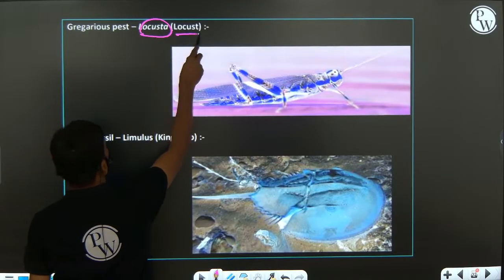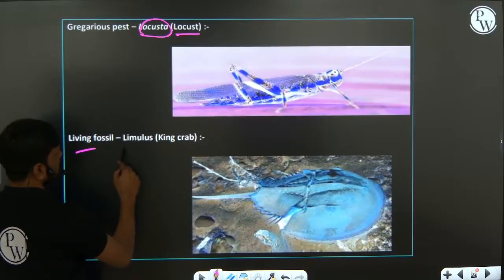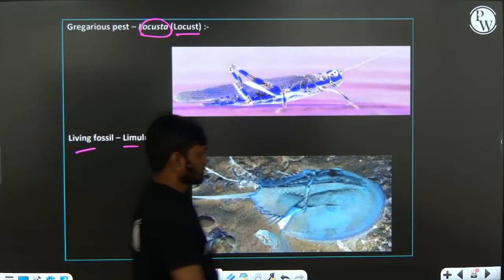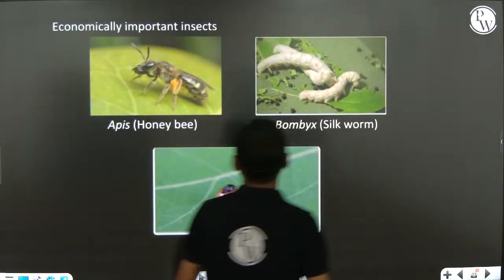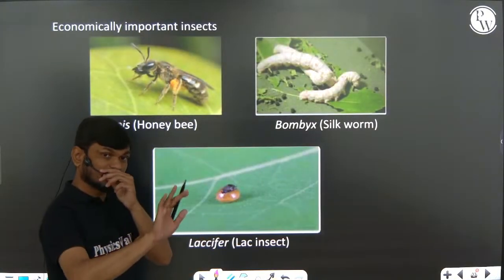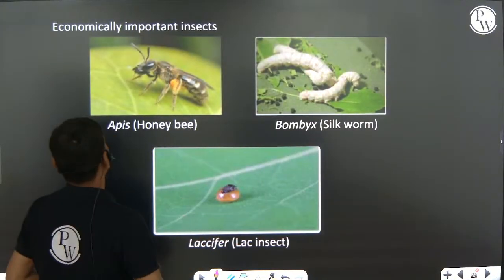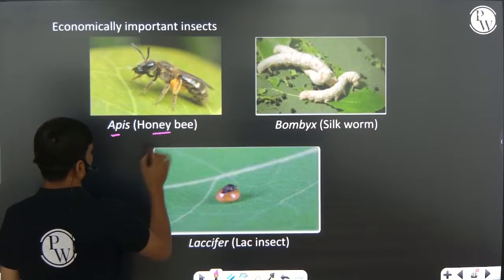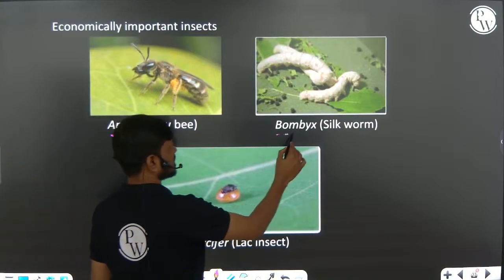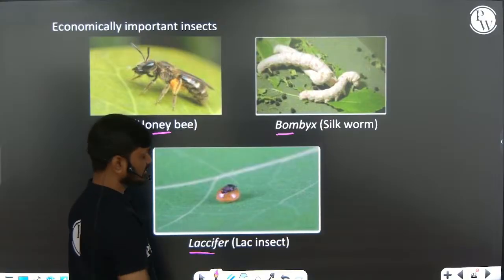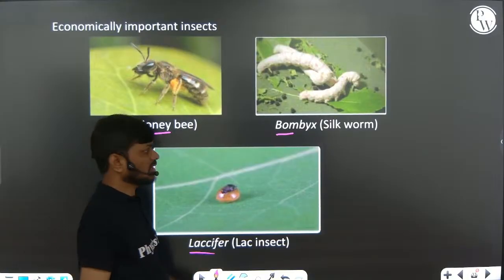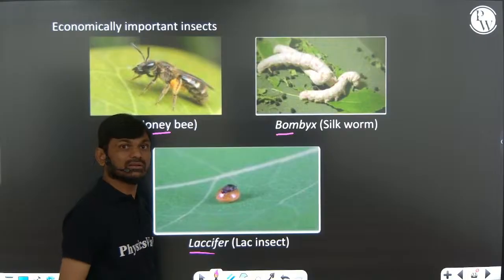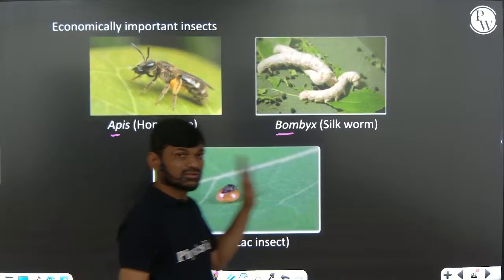Living fossil, Limulus, king crab. Some economically important organisms are also present in Arthropoda: Apis indica, honeybee; Bombyx, silkworm, produces silk; Laccifer, lac insect. These are economically beneficial insects in Arthropoda.